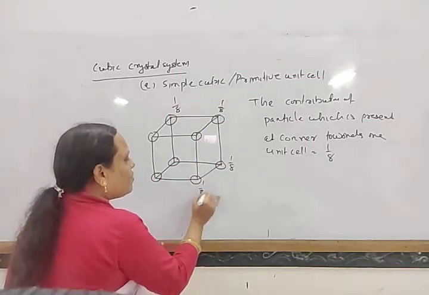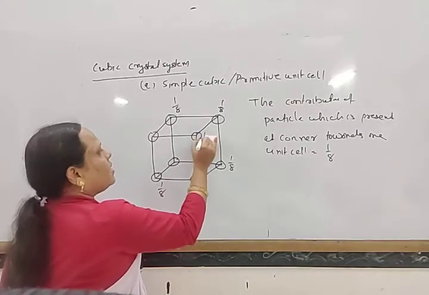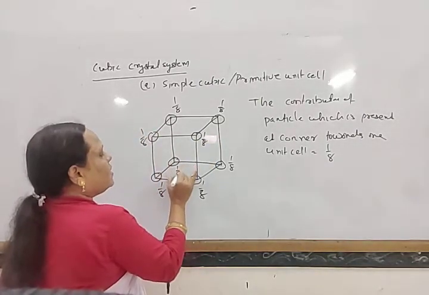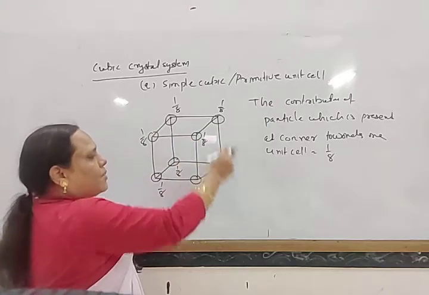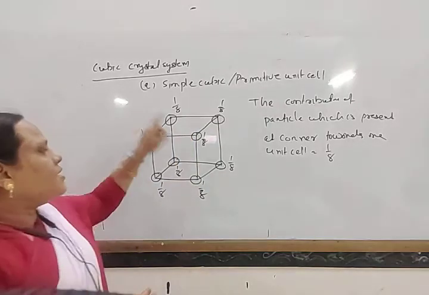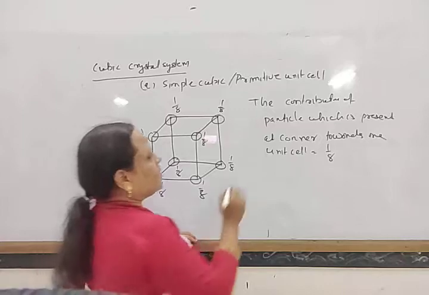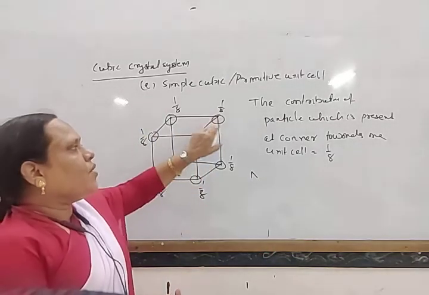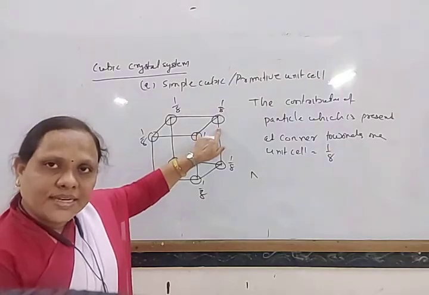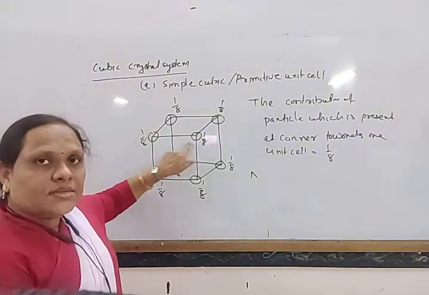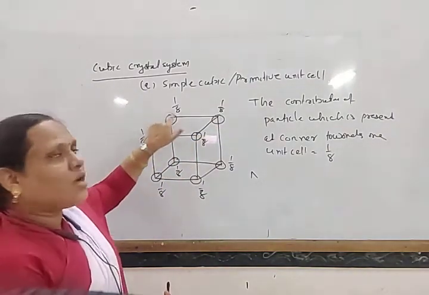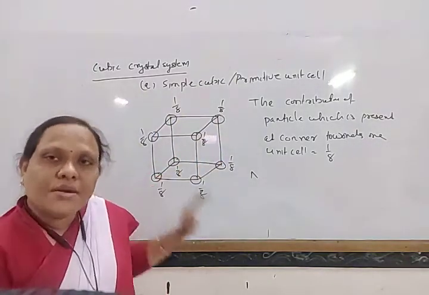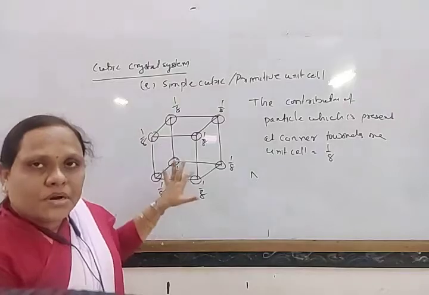As all have 1 by 8 contribution, how many particles are there? There are 8 particles. That means only 1 by 8 part is present here, 1 by 8 part present here, 1 by 8 part present here, 1 by 8 part present here. So the contribution towards the unit cell is 1 by 8, and there are 8 particles.